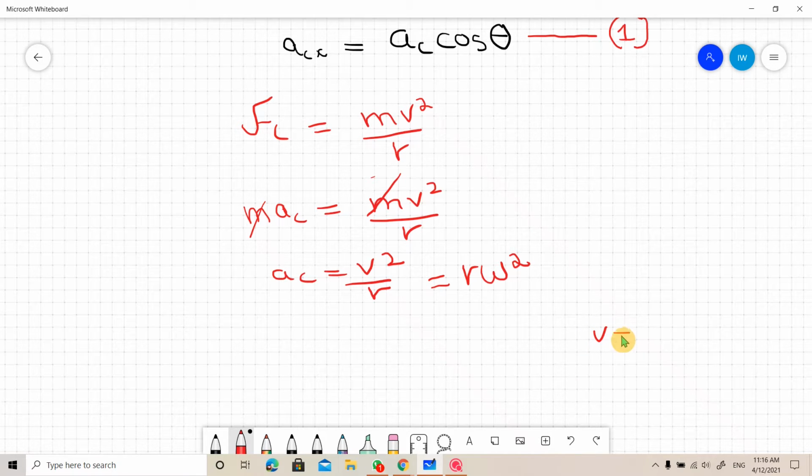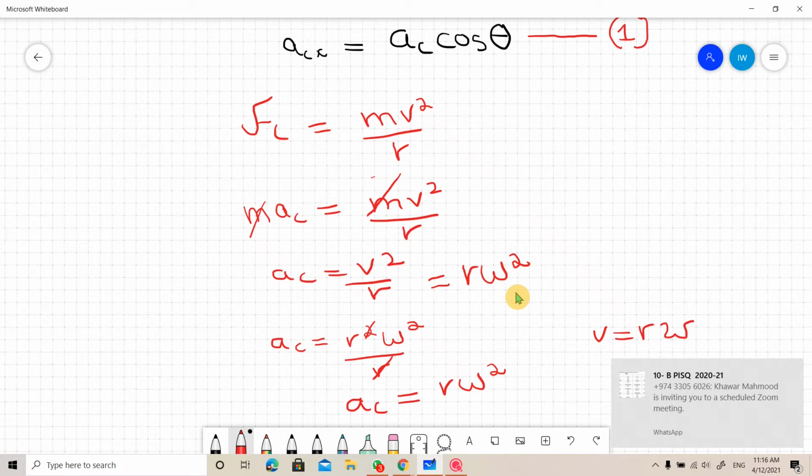You know that v, the linear velocity, is equal to radius into angular velocity. So we will put here r square omega square over r for v square over r. So one r cancels. So AC is equal to r omega square, which is written above as well.